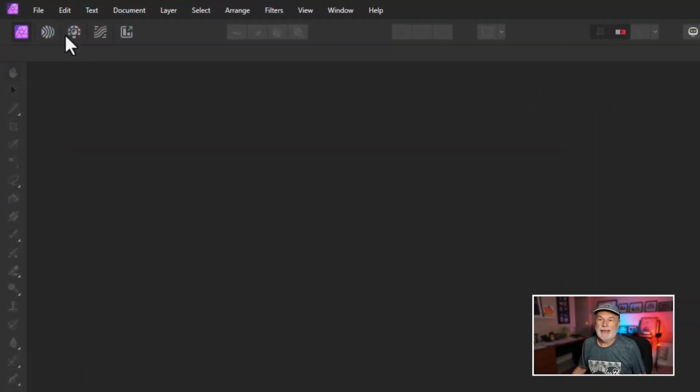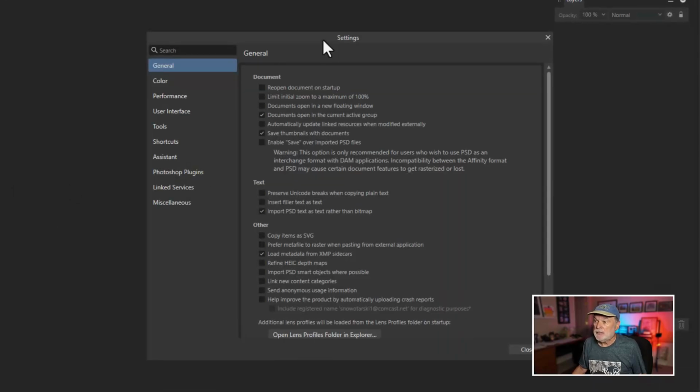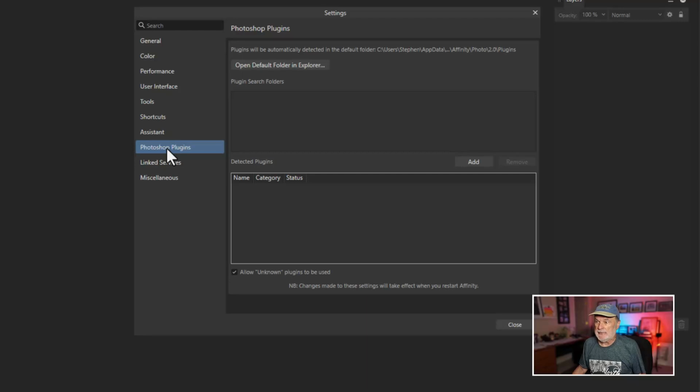Let's go to the Edit drop-down menu and come down to a feature called Settings. Now, when I choose Settings, in this dialog box when it opens up, go to a category called Photoshop Plugins right here. When that opens up, you're going to see right here, plugins: there are none. So what I want to do is add a plugin to Photoshop. Now, here's what I'm going to do. I'm going to do 2 of them to see if they're going to work.